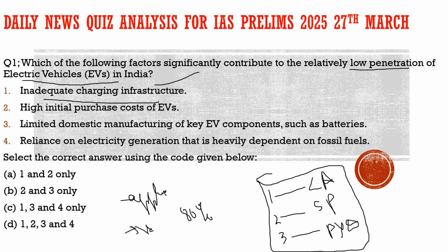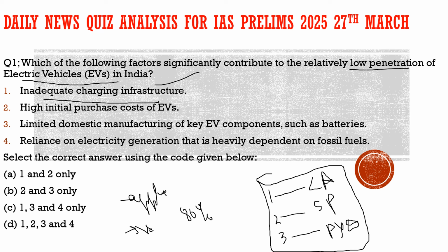There are inadequate charging infrastructure in India. Because of this, there is a mileage anxiety within the drivers of electric vehicles. They have this anxiety. What would be the mileage of their cars? What if the charge of the battery ends somewhere suddenly? What will they do? Because there is no such adequate charging infrastructure in our country. So this is one of the issue which was also highlighted in the news article. So 100% it is correct.